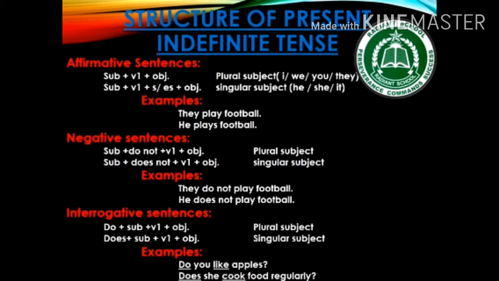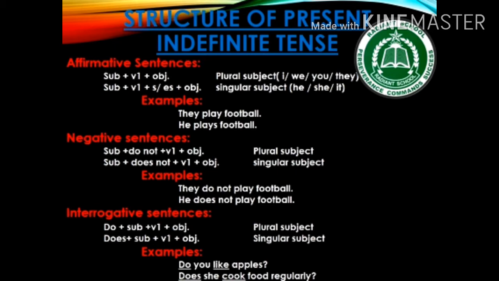For example, they is a plural subject, so we will use do not. They do not play football and he is a singular subject, so we will use does not with first form of verb. Good. He does not play football.